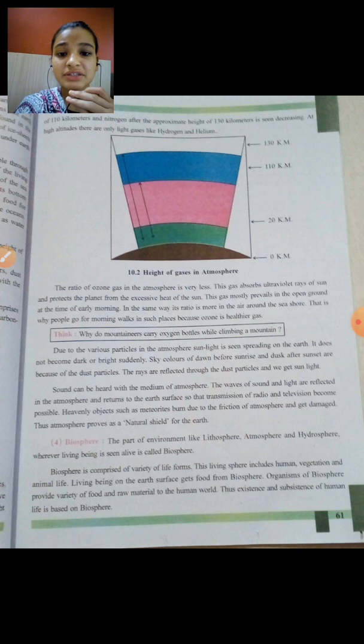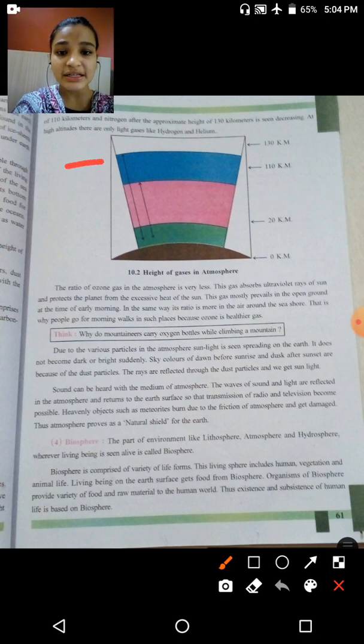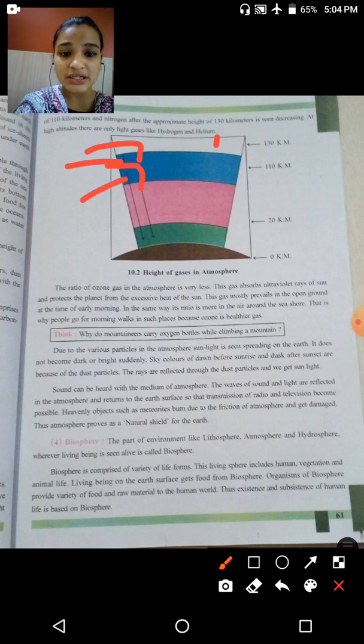At high altitudes there are only light gases like hydrogen and helium. The lighter gases are hydrogen and helium. See here in the picture: first it is nitrogen gas, decreasing at 130 km. Then it is oxygen, then carbon dioxide, and here there will be hydrogen and helium.